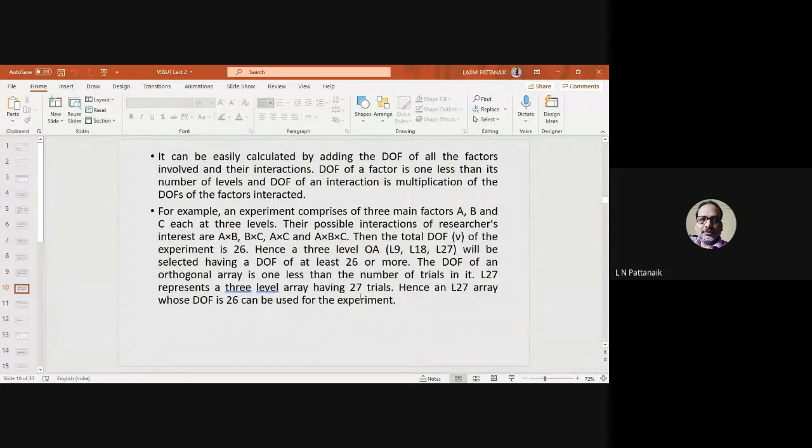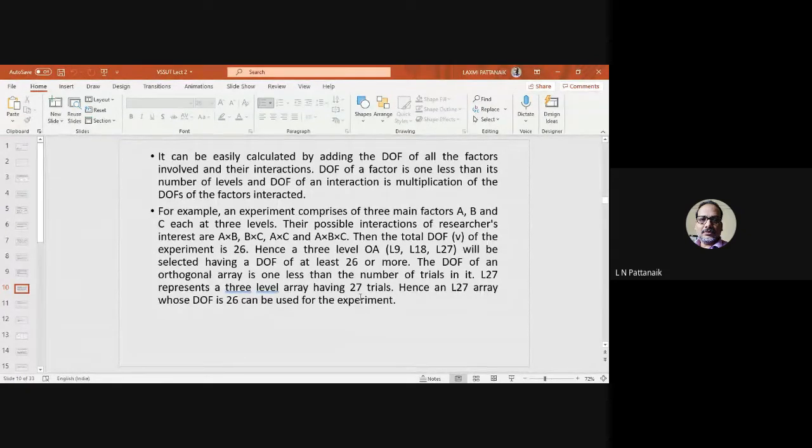All right, so here, for example, an experiment comprises 3 main factors, let us say A, B, C, and you are considering 3 levels. So the possible interactions that the researcher is interested in are A cross B, B cross C, means all the possible interactions, even A, B, C. So then the total degree of freedom of this experiment becomes 26, right?